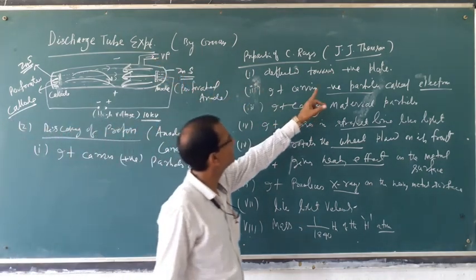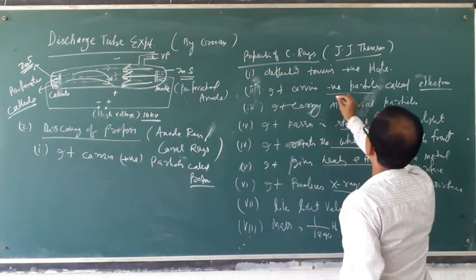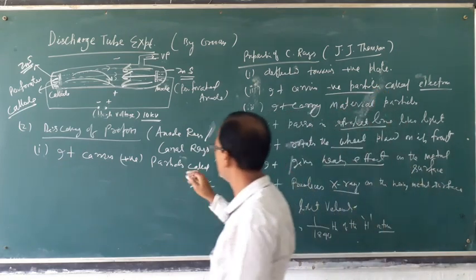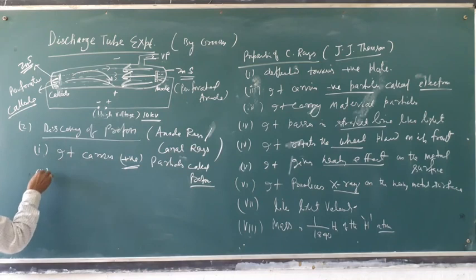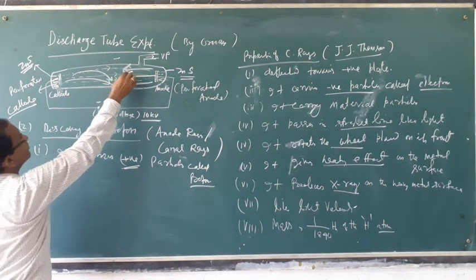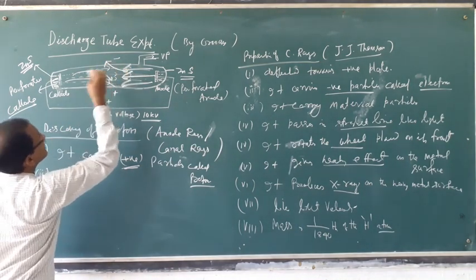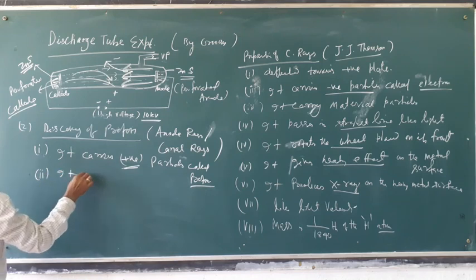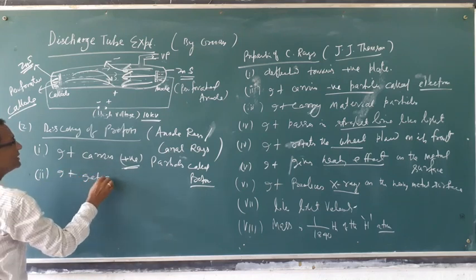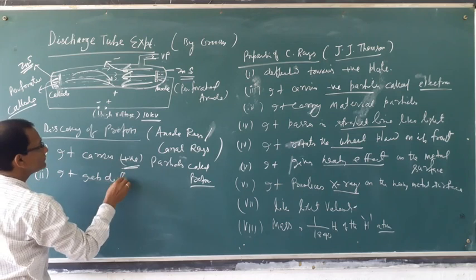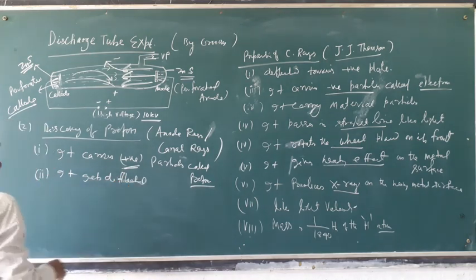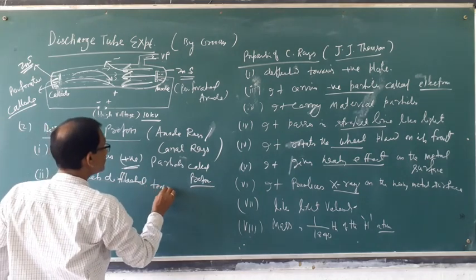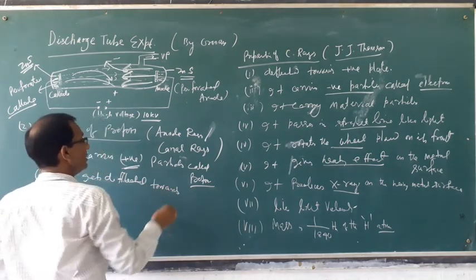In cathode ray, it carries negative particles; here it carries positive particles. And when an electric field is placed, it moves towards the cathode. It gets deflected towards the negative plate.